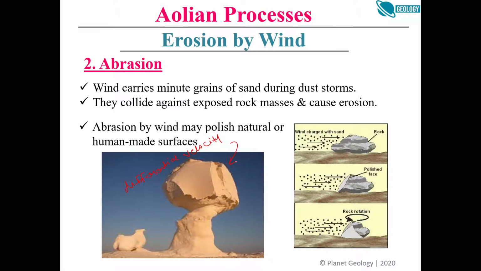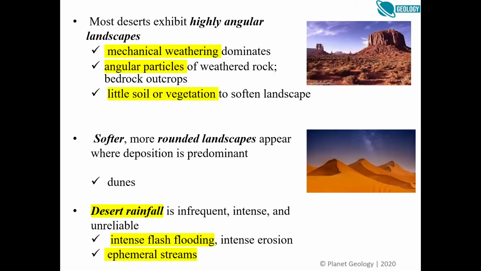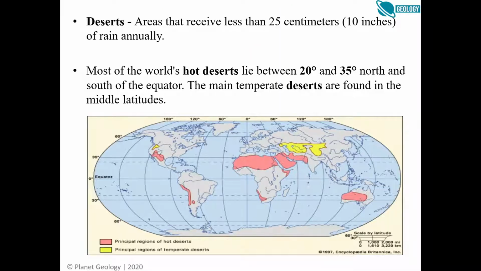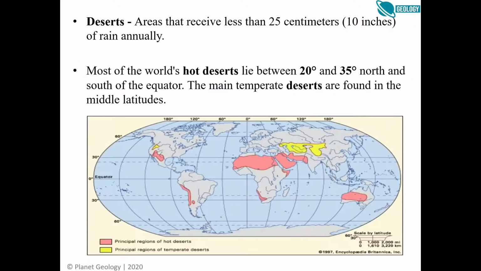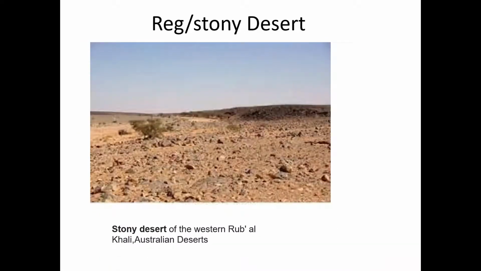So you must be getting a lot of new terminologies. In all these landforms, whether it is aeolian, glacier, groundwater, any, you will have 7 to 8 new names of landforms which you need to remember, and you just need to practice the diagram.